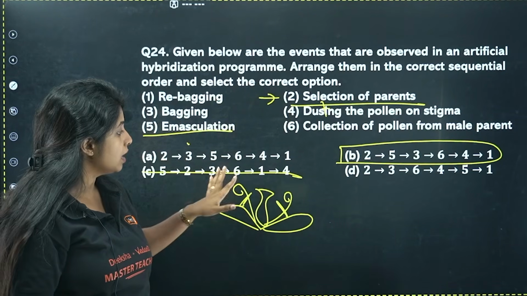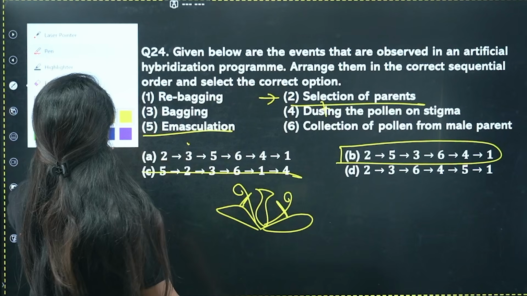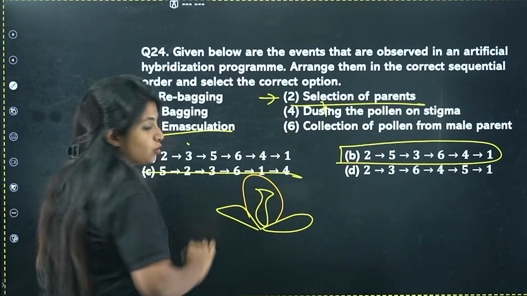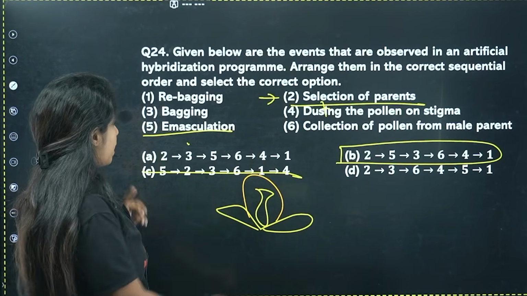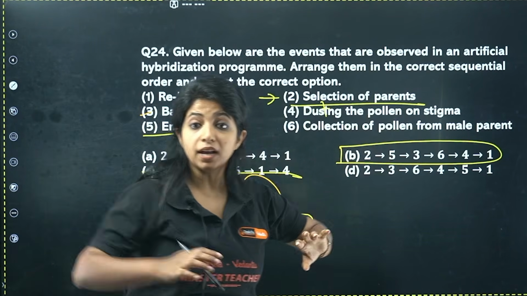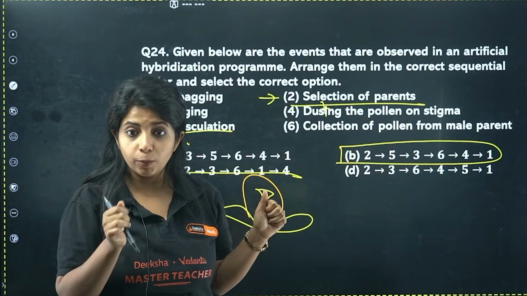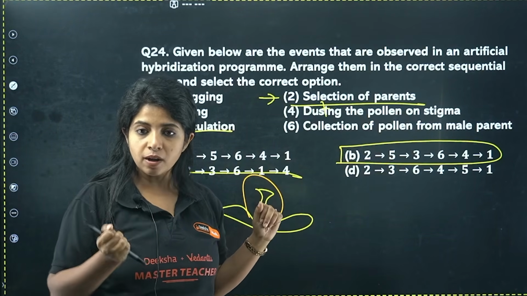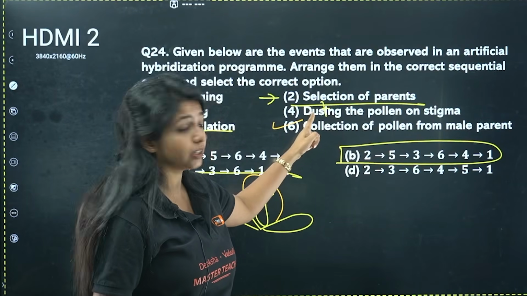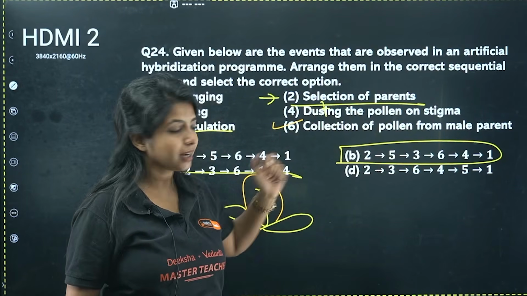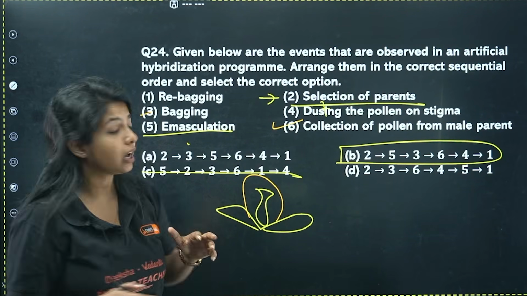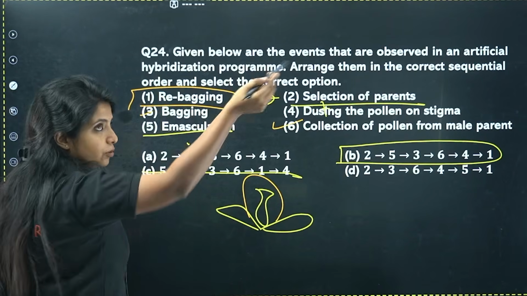After emasculation, basically 3. 3 is what? Bagging. Once I cut it, I have to make sure no other pollen grains will land over here, which is why I need to bag this whole setup up. So I will cover this up. This is known as bagging. This is also correct. After that, what do I have to do? 6. Collection of pollen from the male plant. From some other male plant, I have to collect the pollen grain because I have cut it anyways. So I have to collect from the other place. That is also correct. After collecting, I have to dust the pollen on the stigma, correct? That is also correct. After dusting, I cover it back. Why? Because I do not want any other pollen grains to land on it.